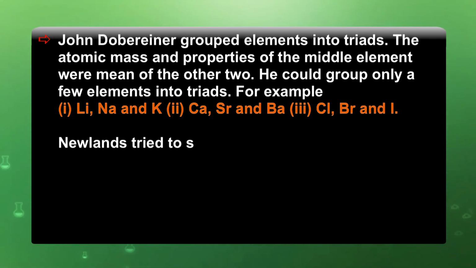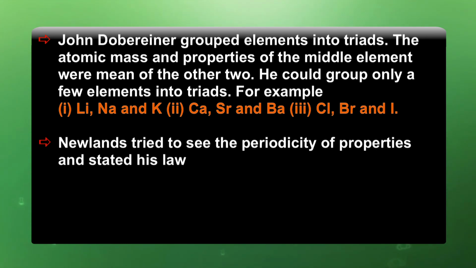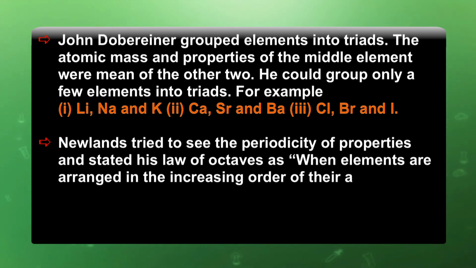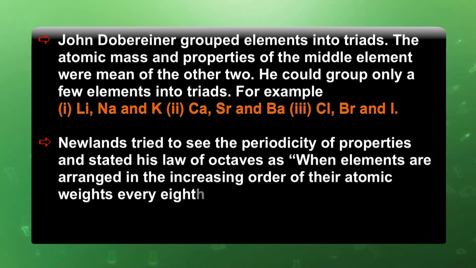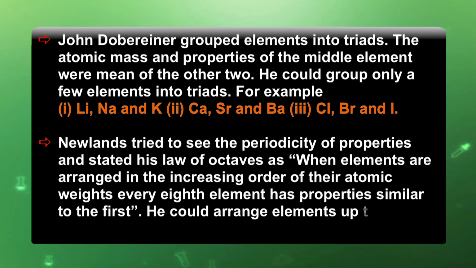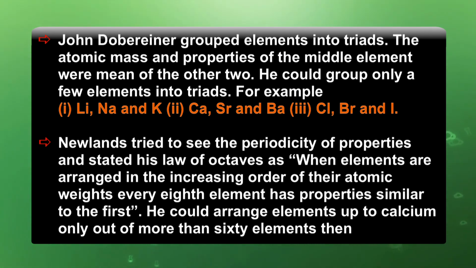Newlands tried to see the periodicity of properties and stated his law of octaves: whenever elements are arranged in the increasing order of their atomic weights, every eighth element has properties similar to the first. He could arrange elements only up to calcium out of more than 60 elements then known.